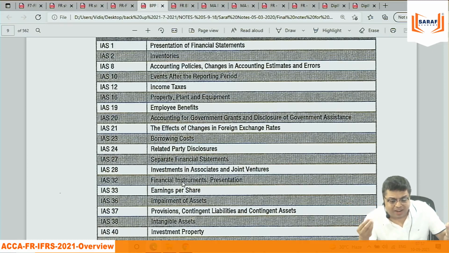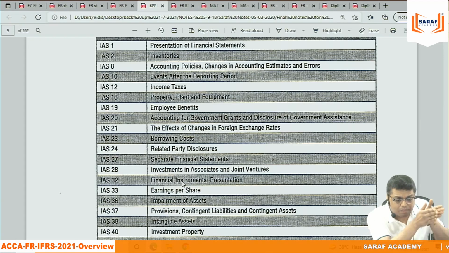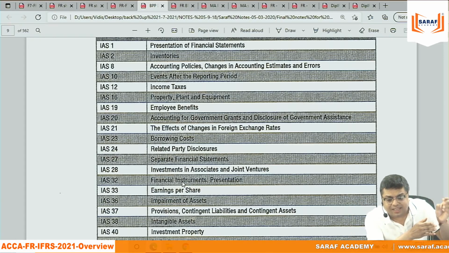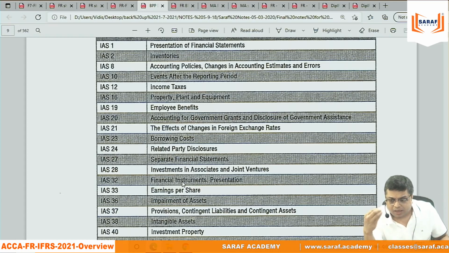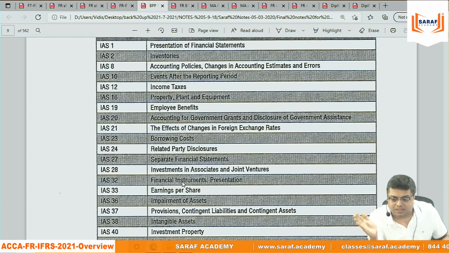What are the different areas? I will be talking about that. But first of all, I want to say that if I want to teach an ACCA FR student, or an ACCA Diploma IFRS student, that is, they are doing only Diploma IFRS, not concerned with other subjects of ACCA, but the one subject in ACCA, financial reporting, is the same as Diploma IFRS. And there is one more logic for this.